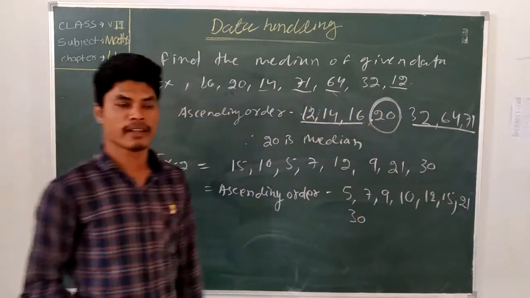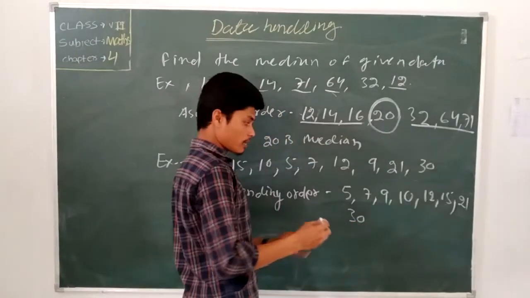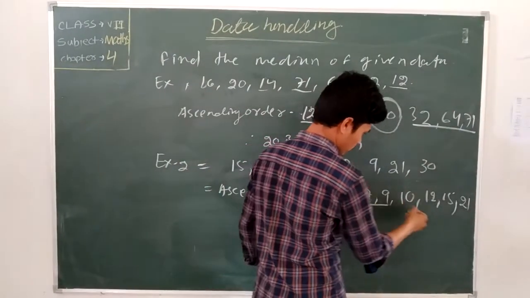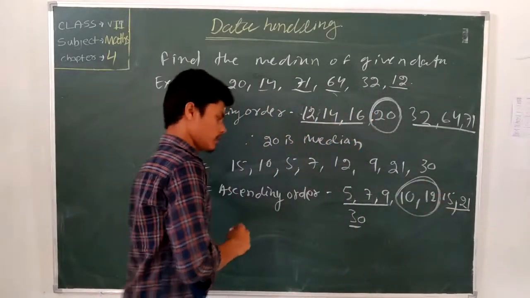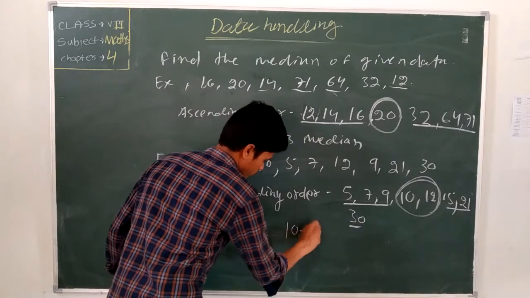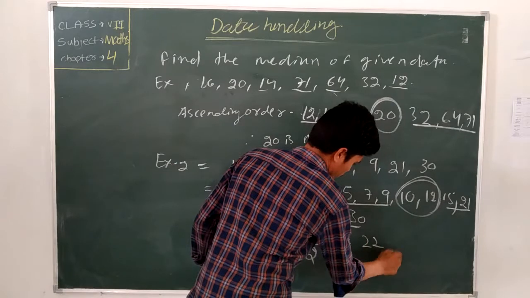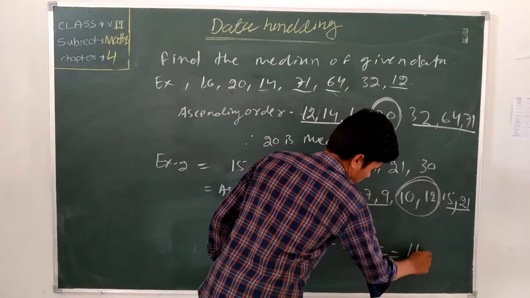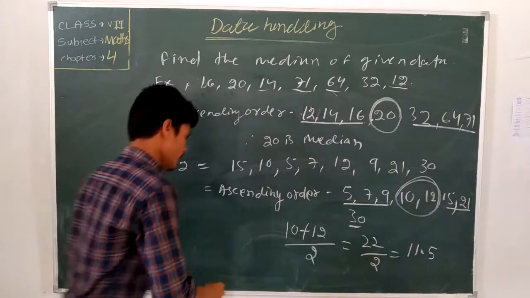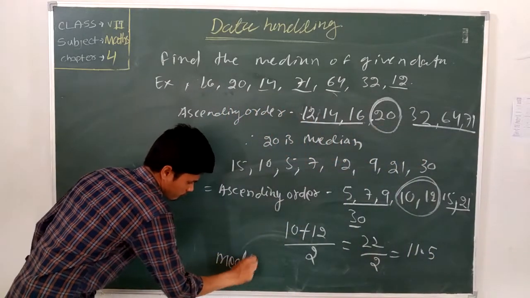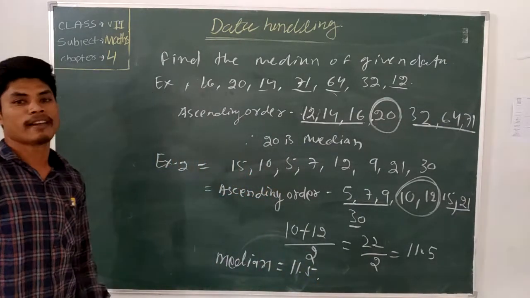Here the data is even. Then how do you find the median when the data is even? We take the two numbers that come in the middle. Those two numbers give the median. 10 plus 12 by 2 equals 22 by 2 equals 11.5. Okay, so the median equals 11.5.